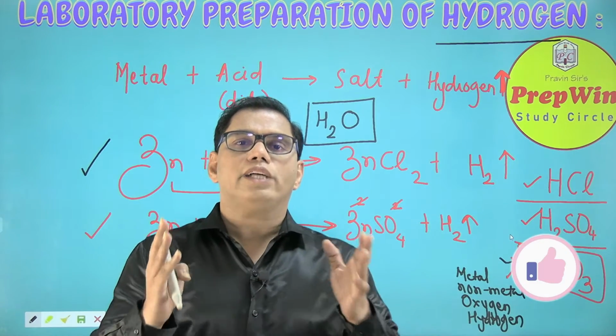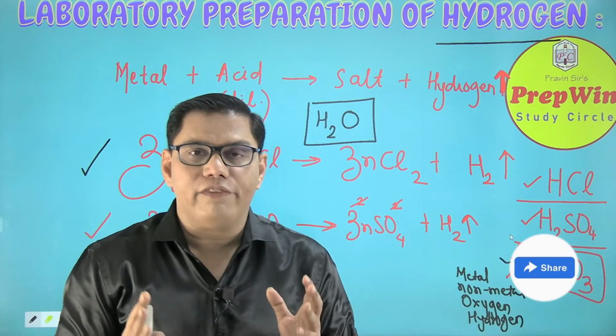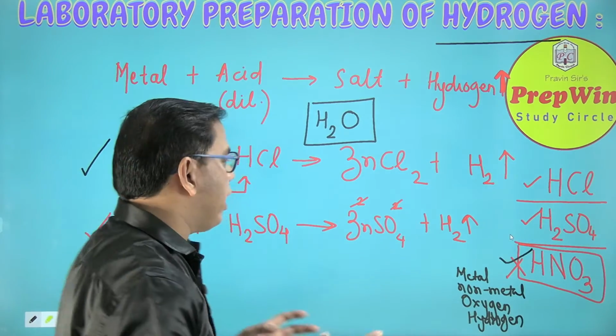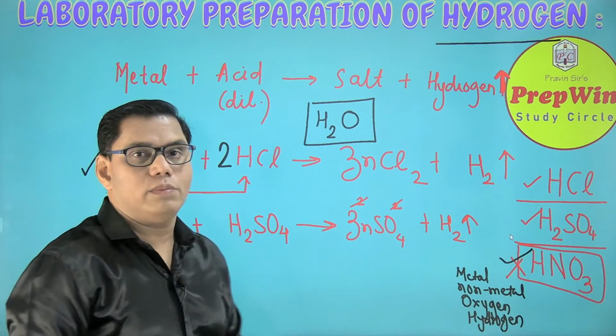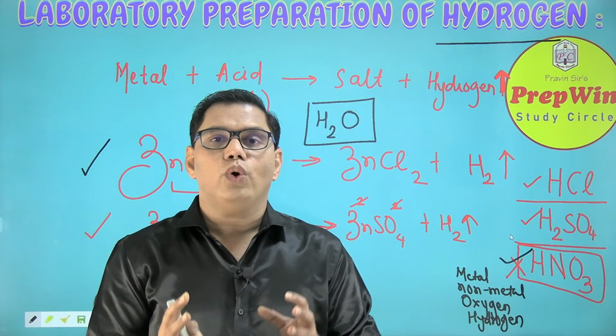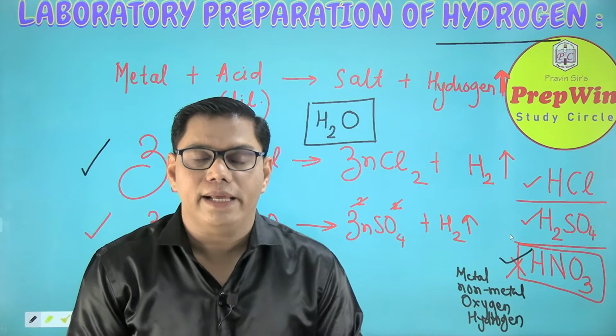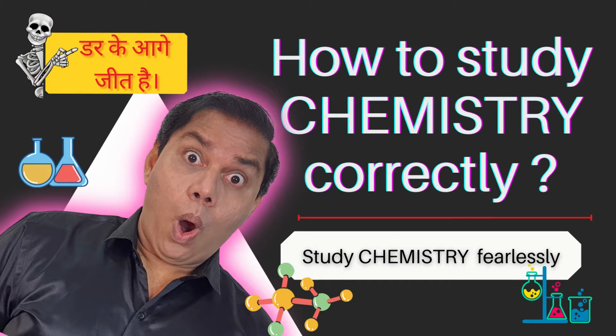This also is super easy. I know that if you are not able to follow these chemical reactions, or you are not able to write the molecular formula, the reason is that you don't know your periodic table and the valencies properly. So please, without fail, watch my video on how to study chemistry.